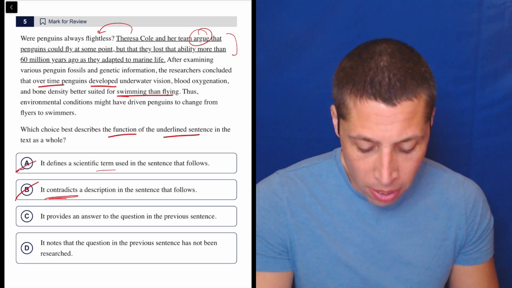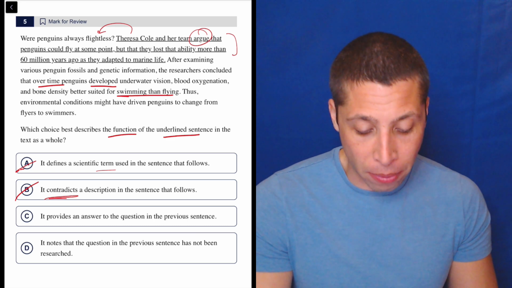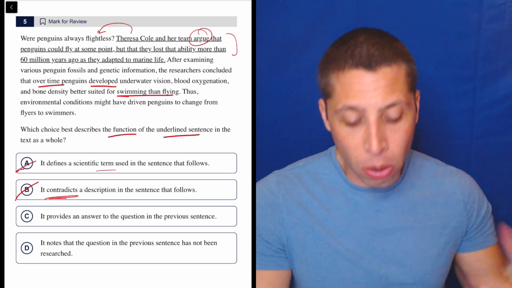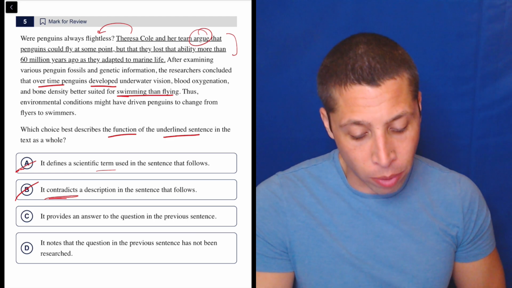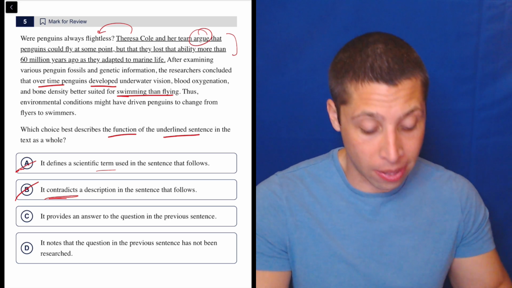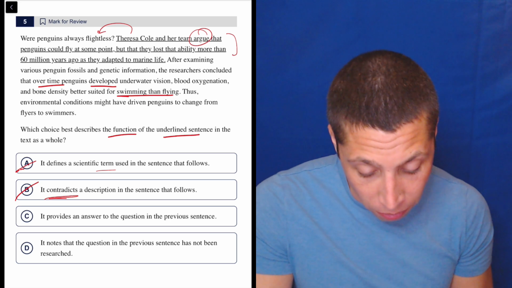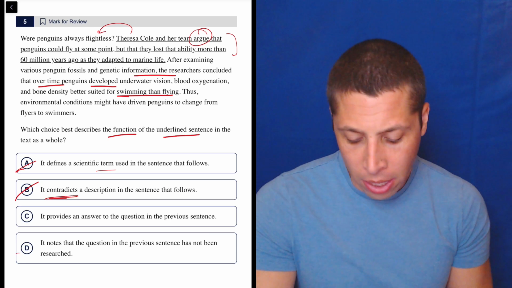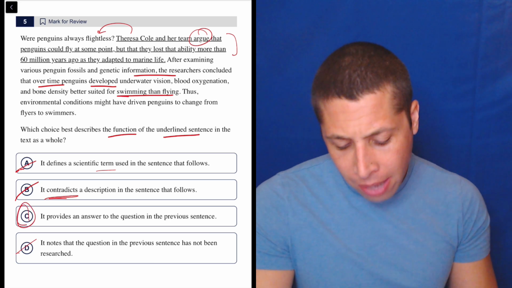Let's look at D though. It notes that the question in the previous sentence has not been researched. No, Teresa Cole and her team have clearly researched it, right? Maybe not in that sentence itself that's underlined, but later on they are talking about all sorts of information that researchers have had. So it has been researched. So yeah, C is the answer.